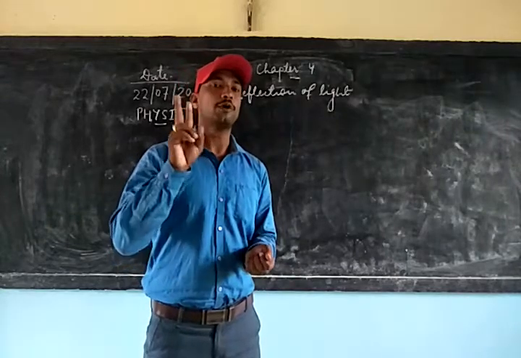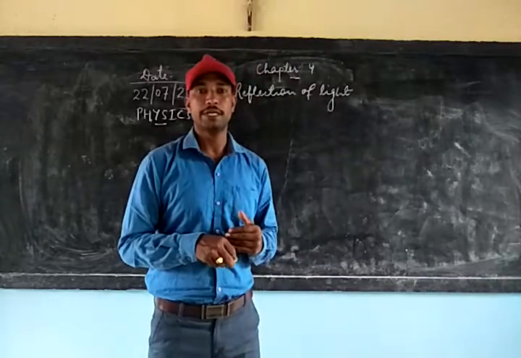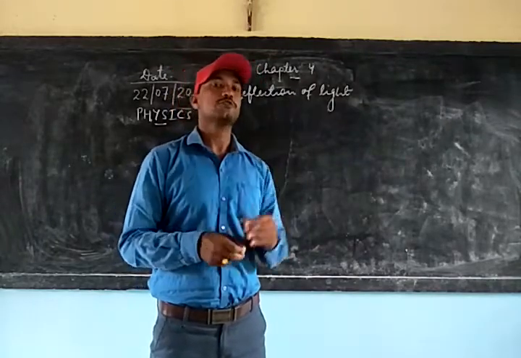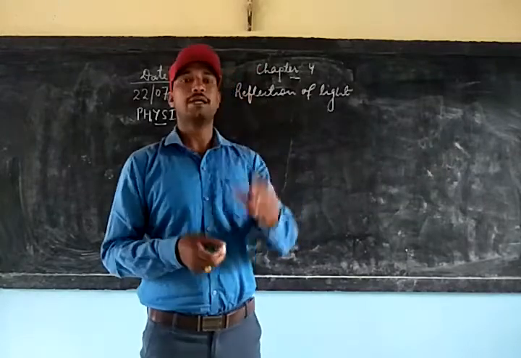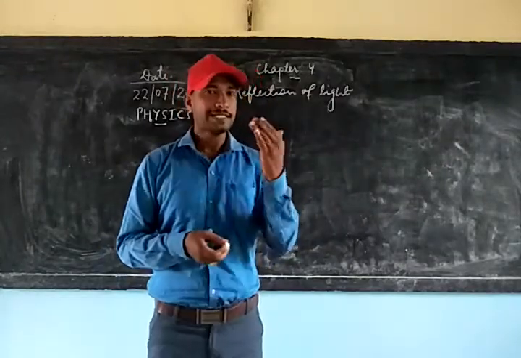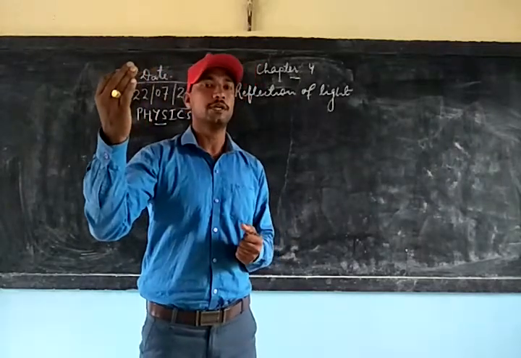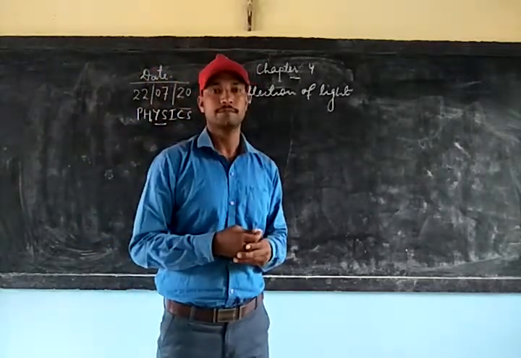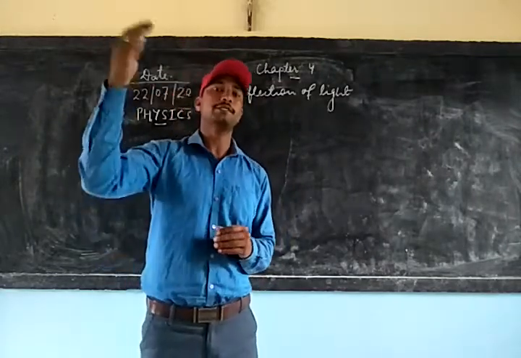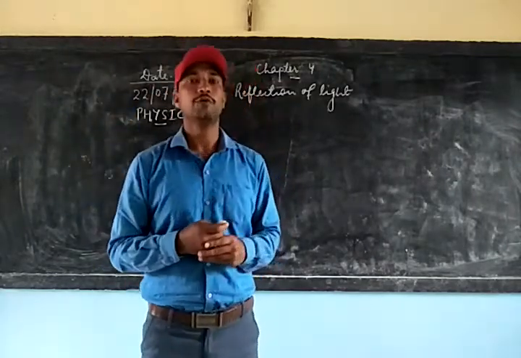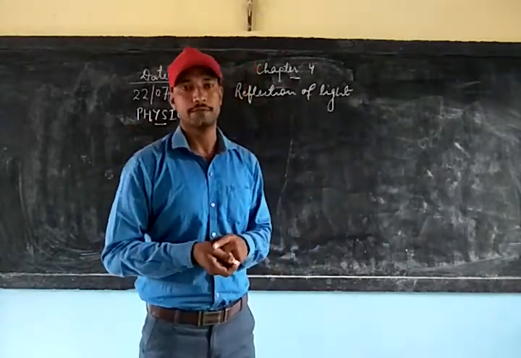So there are two important things which should be noted down here, which make us see the surroundings. One is the reflected light, and the second thing is the entrance of the reflected rays or the light into our eyes. Because when you close your eyes, even though the light is reflecting, it is not able to enter your eyes, and so you are not able to see the object.